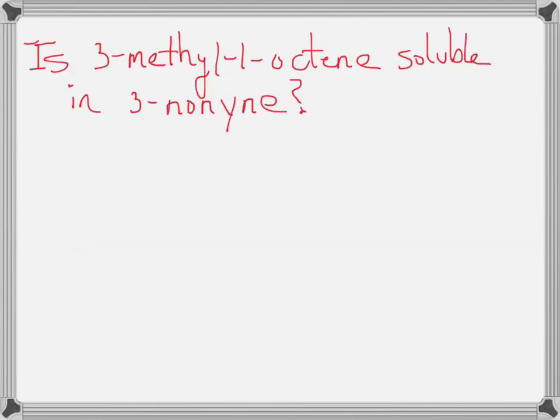Just as a quick check of our understanding of some of these properties of alkenes and alkynes, we might have a question like this: is 3-methyl-1-octene soluble in 3-nonyne? This is nothing we need to memorize directly, because that would be a huge grid of reactants to memorize. Really, we can just use our little clue here: one of the molecules is an ene, which means it's an alkene, and we know that alkenes are nonpolar.